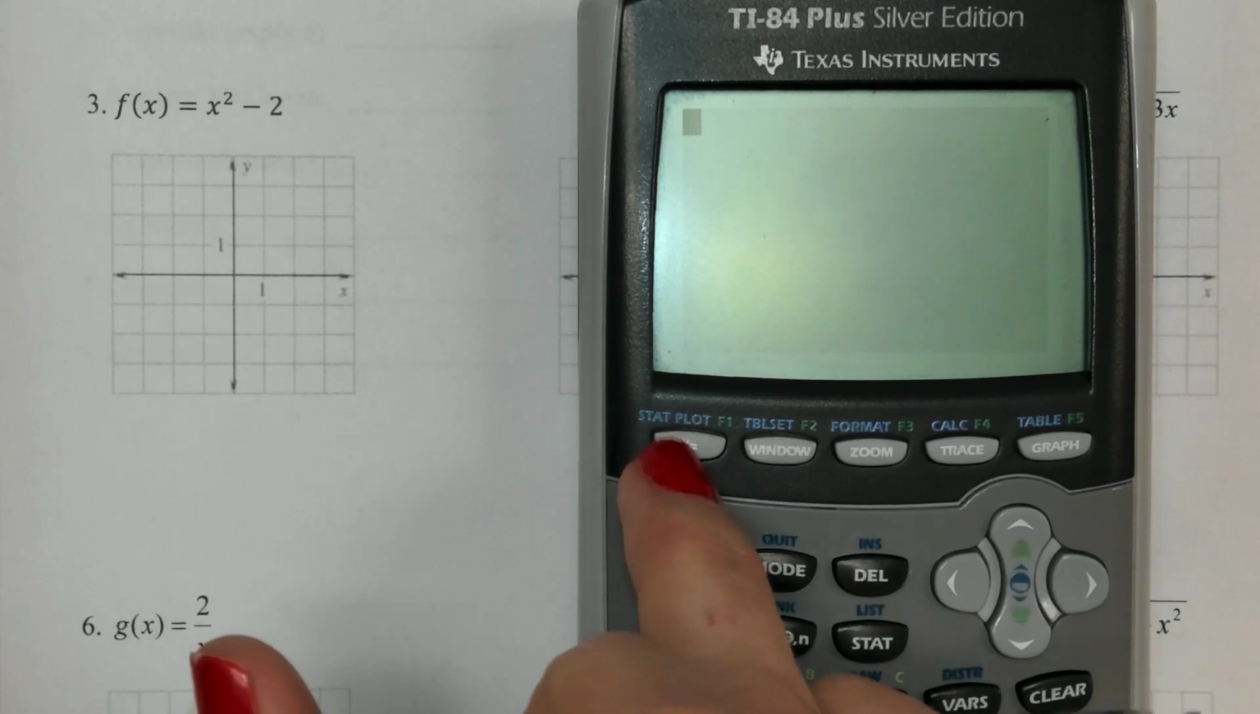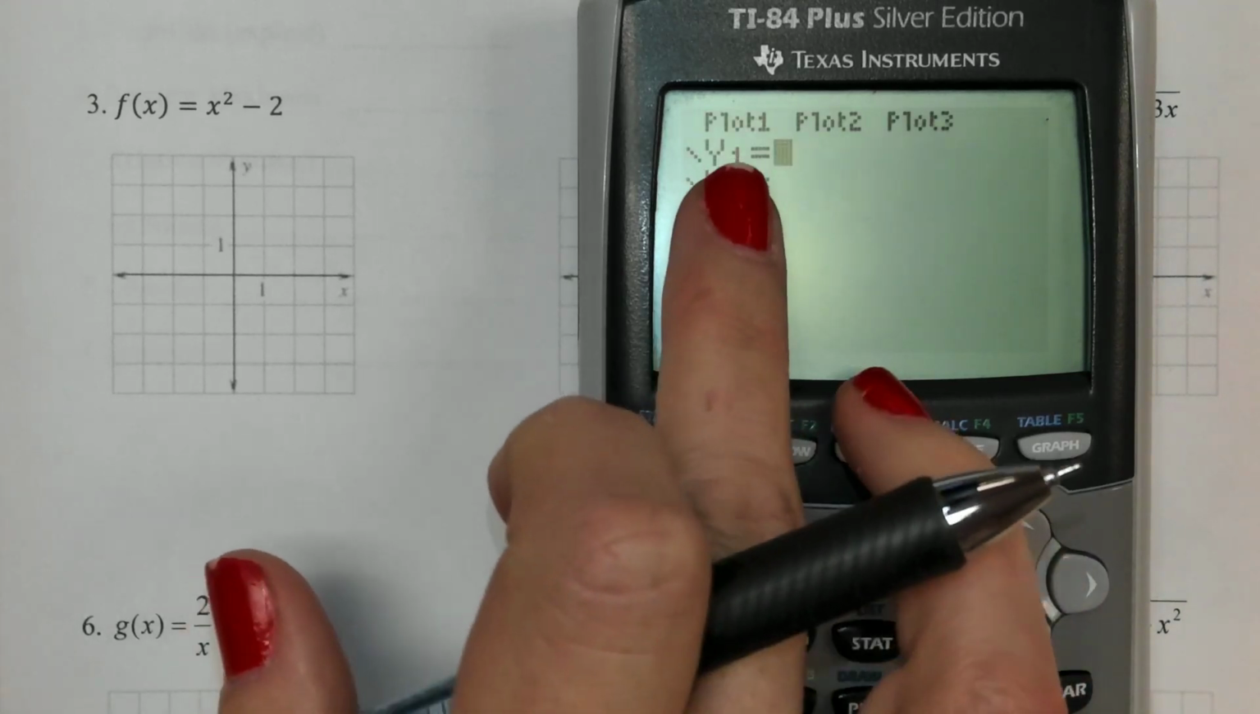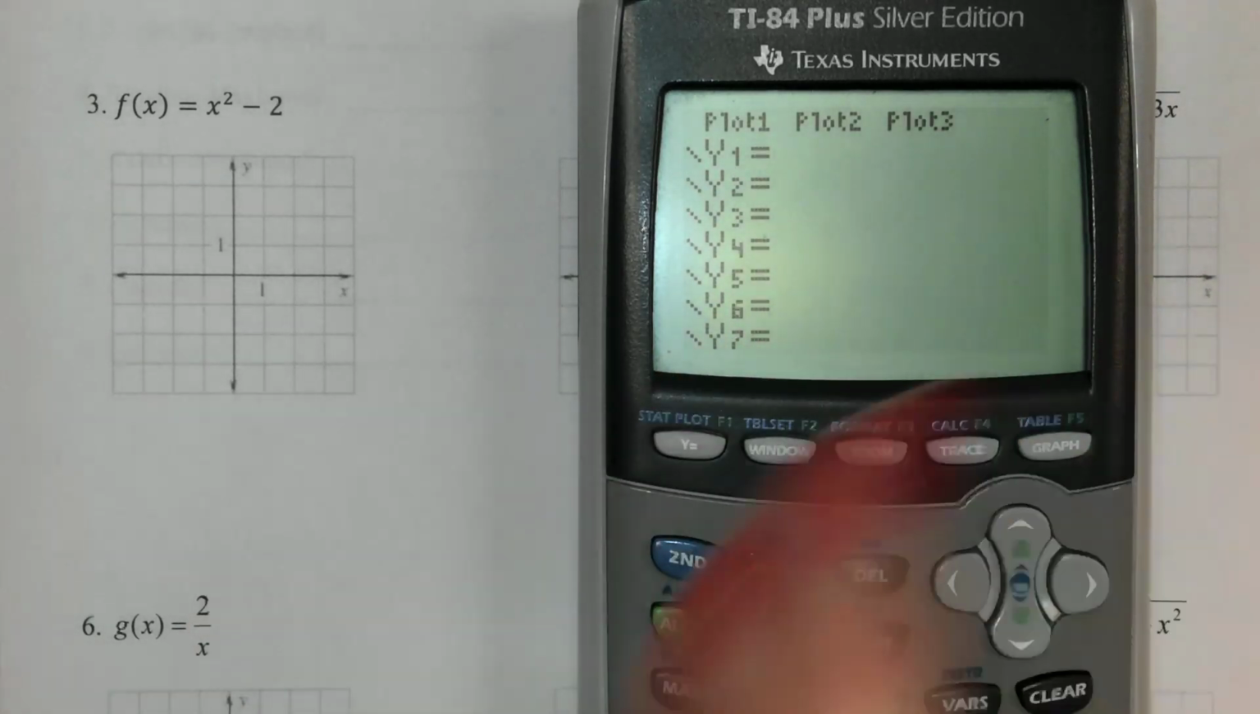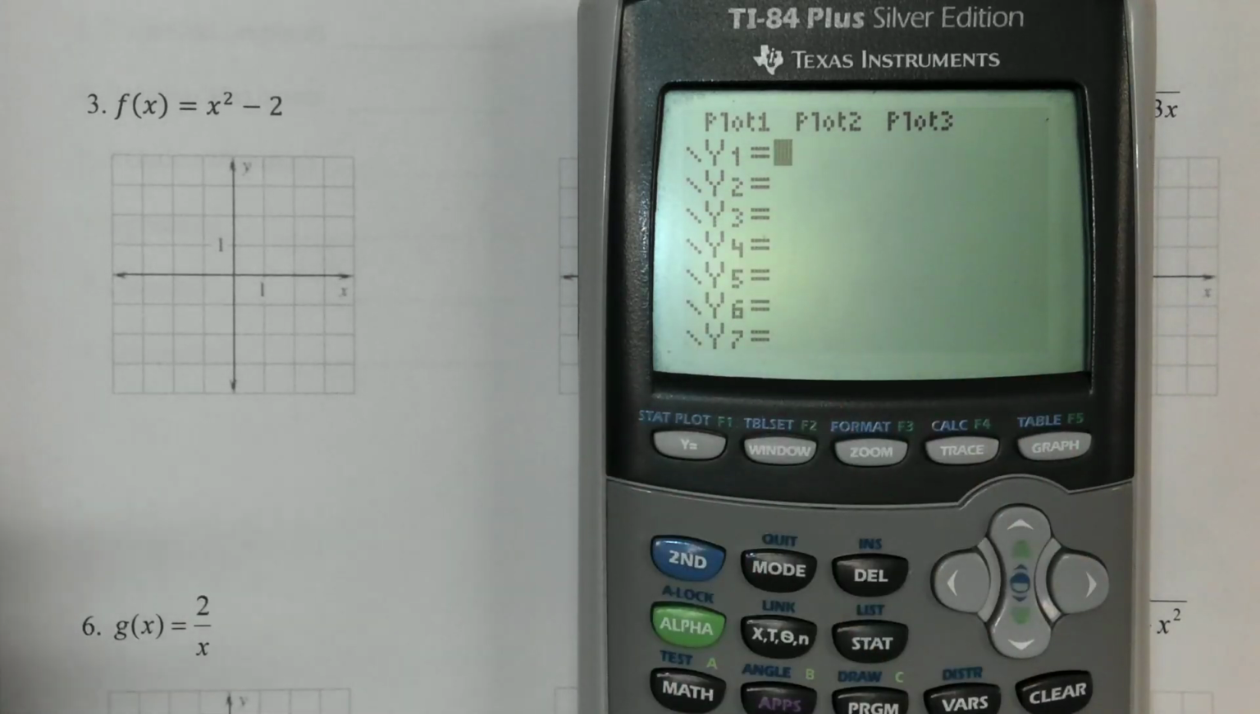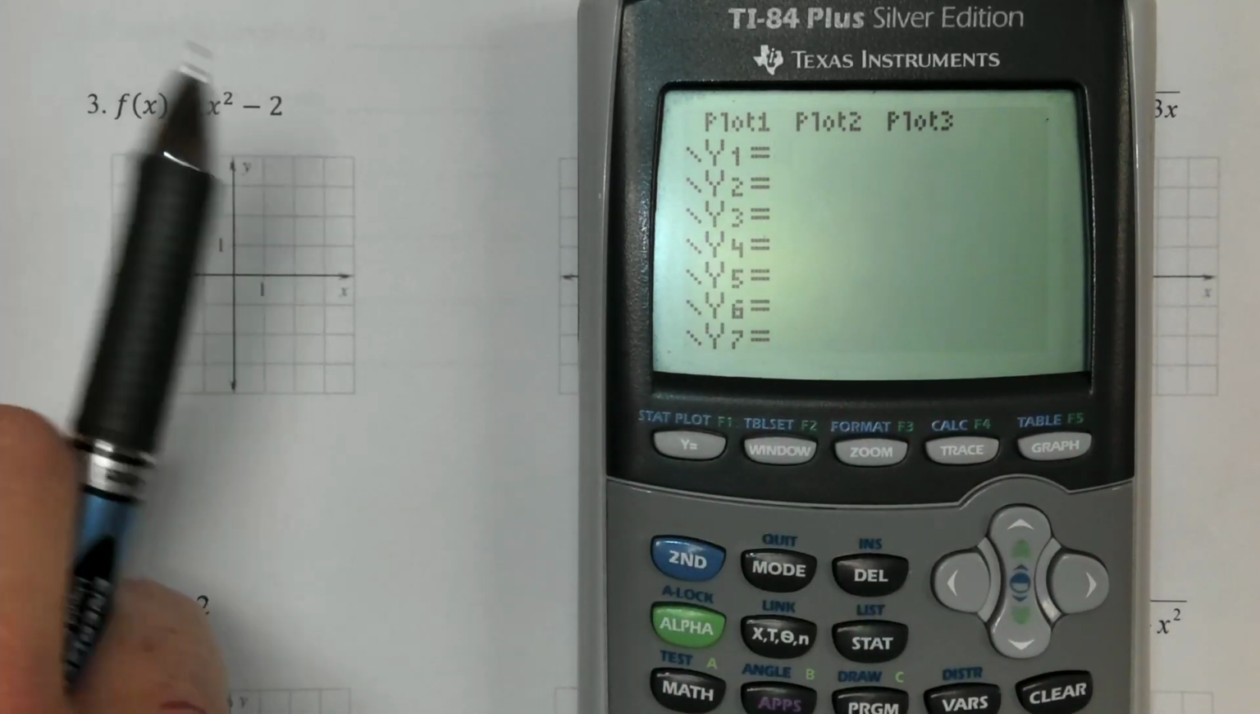So if you don't know how to graph in your TI, you're going to hit this y equals button, and then you have all of these different y equals that you could type in equations. You could effectively have 7 different functions going on your picture. We're just going to do one.